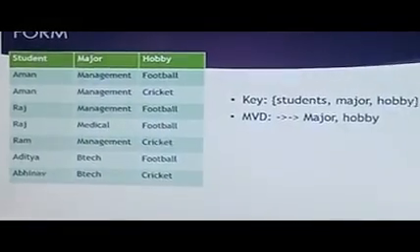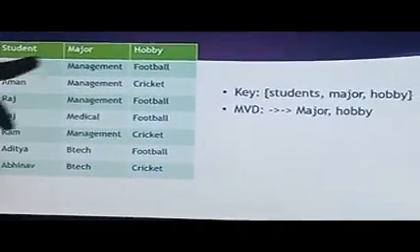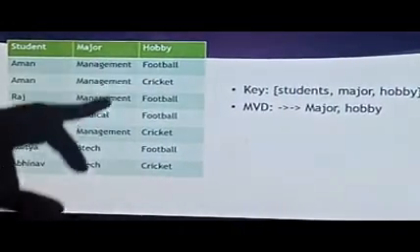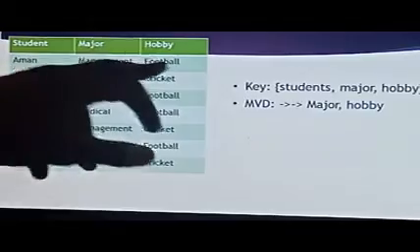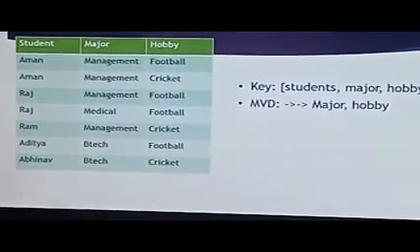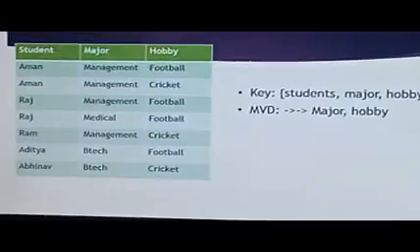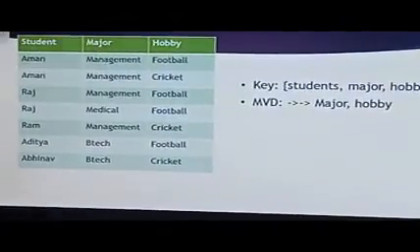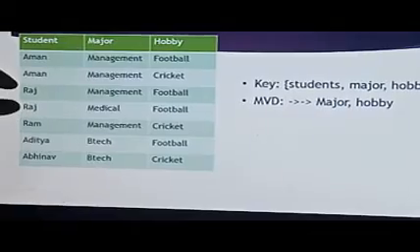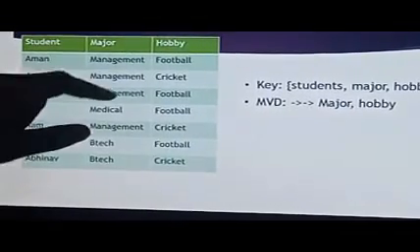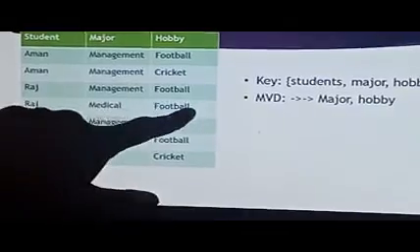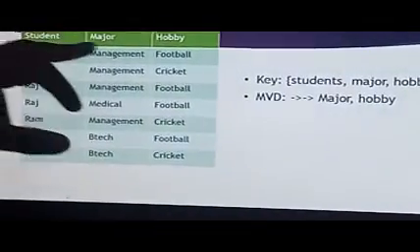Here Aman depends on management, and he can also play football, cricket, volleyball, or whatever hobbies he can have. He can have several hobbies, like listening to music, singing or dancing, but he completely belongs to management. Another one here, you can see two Rajs. One Raj belongs to management and his hobby is football, and another Raj belongs to medical and he plays football. So you can see that multi-valued.